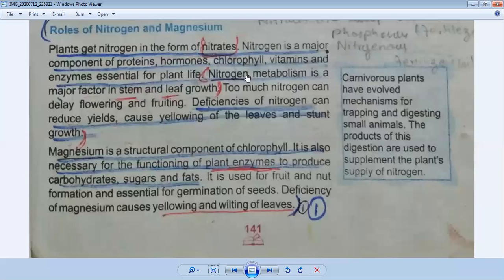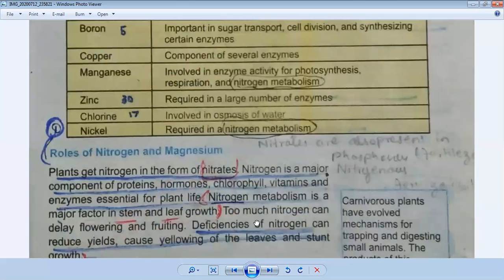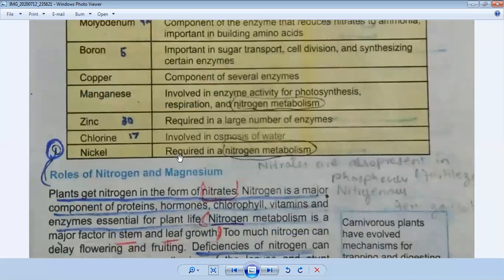Nitrogen metabolism: we also discussed it in the table. If you see the table, we can find nitrogen metabolism in the form of manganese, and also in the form of nickel.